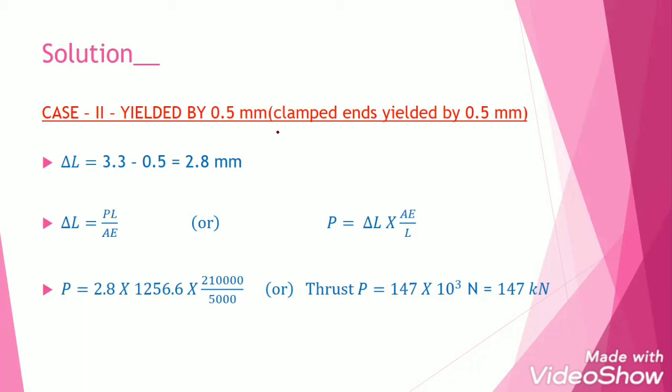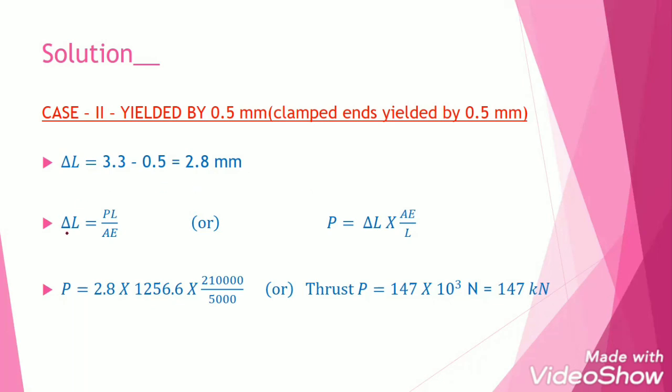So to find the force, from the free elongation, which was already calculated as 3.3 millimeter, you deduct 0.5 millimeter and the value is 2.8 millimeter. Because for that 0.5 millimeter, no strain will be induced and no stress will develop in the material. So the remaining value is only 2.8 millimeter. For this 2.8 millimeter, only force will develop.